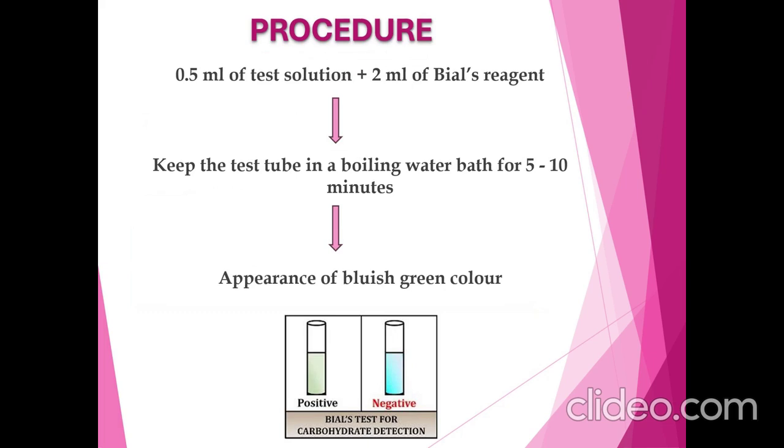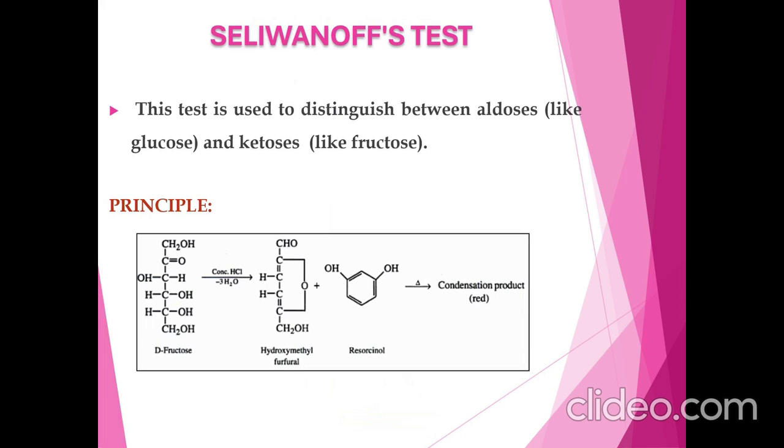Procedure. Add 0.5 ml of test solution to 2 ml of Bial's reagent and keep it in boiling water bath for 5 to 10 minutes. Appearance of bluish green exhibits the pentose sugars.